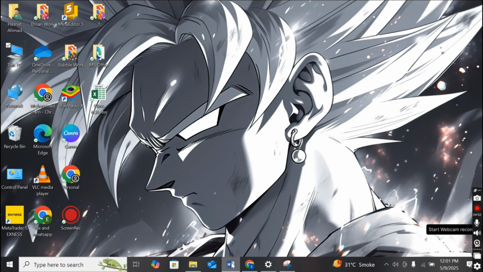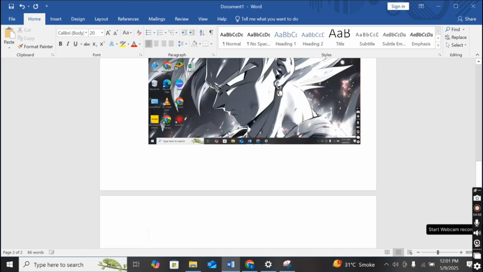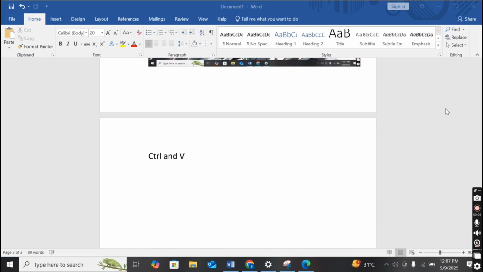Now I want to paste it in my Word document. So first I will go to the Word document. I want to paste the screenshot that I took with the help of Windows plus Shift plus S, which is saved on my clipboard. The shortcut key I will use to paste something already saved on my clipboard is Control plus V. First we click Control and after that we click the V key.